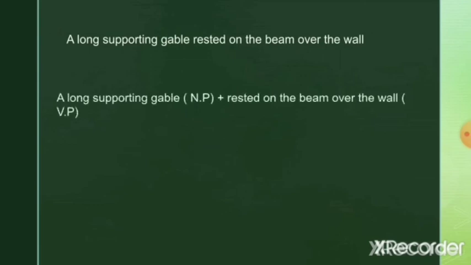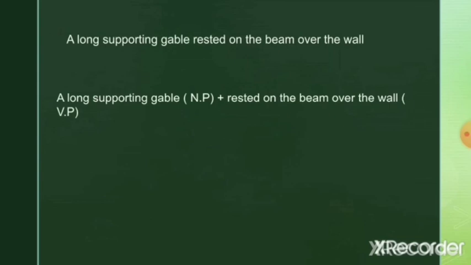Now look at the last sentence. A long supporting gable rested on the beam over the wall. So it is about the gable and put all the words that come along with gable under noun phrase and the remaining part under verb phrase. So a long supporting gable is the noun phrase here and the remaining part, rested on the beam over the wall, is the verb phrase.